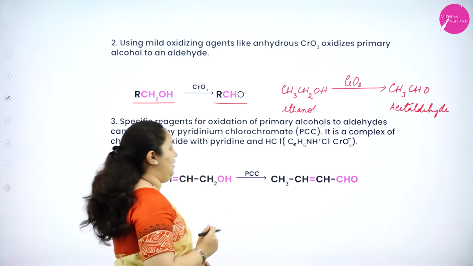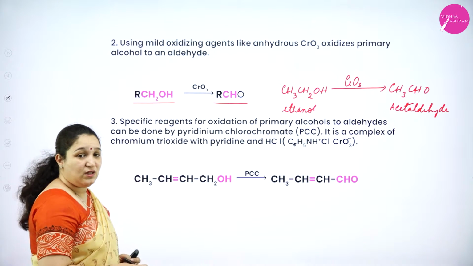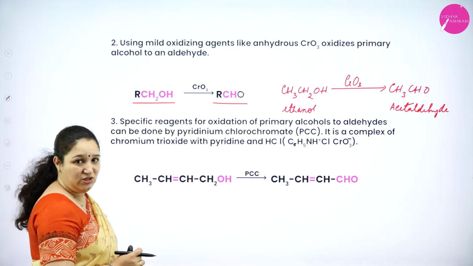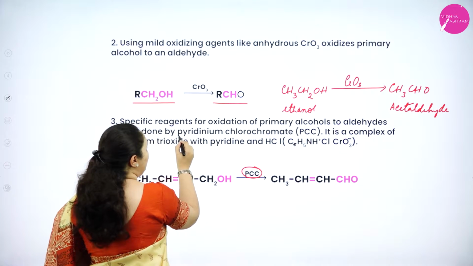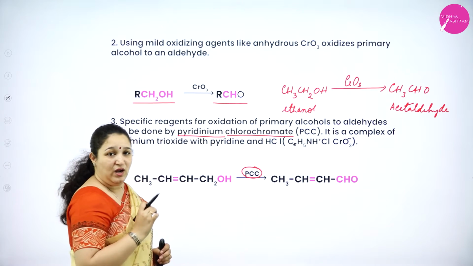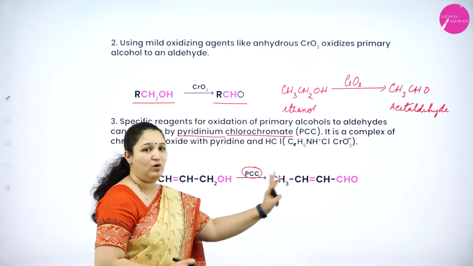Okay. That is about mild oxidizing agent. There are some other specific oxidizing agents like PCC. What is PCC? That is pyridinium chlorochromate. Okay. In which we can convert alcohol to aldehyde.